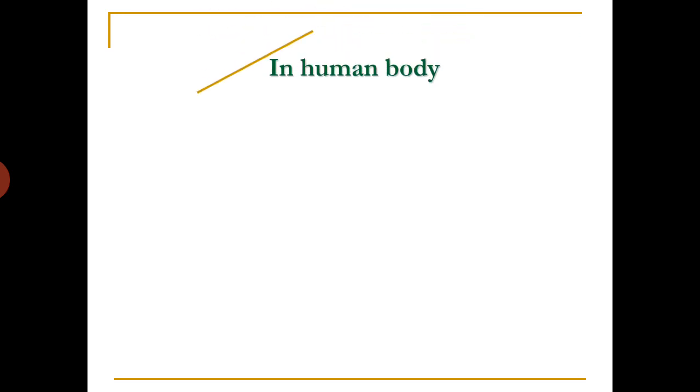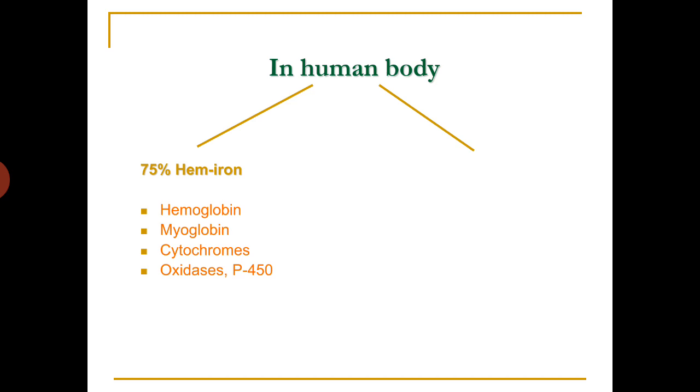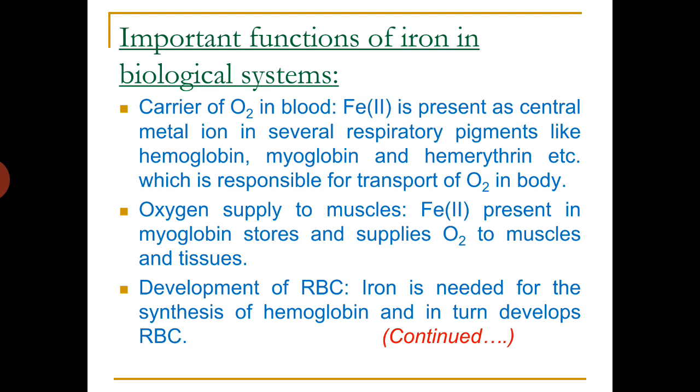In the human body, 75% of iron is present in hemoglobin. That's why it is called heme iron. So it is present in hemoglobin, myoglobin, cytochromes, oxidases, etc. Whereas the remaining 25% of iron is present as non-heme iron in rhodopsins, ferredoxins, etc.